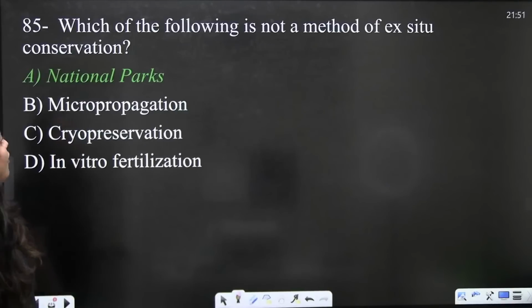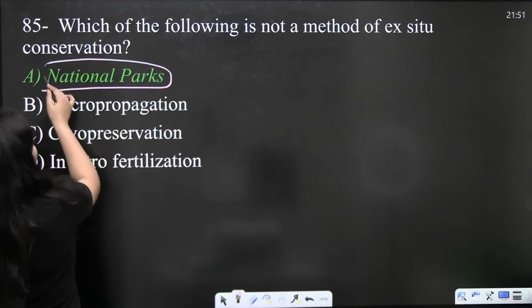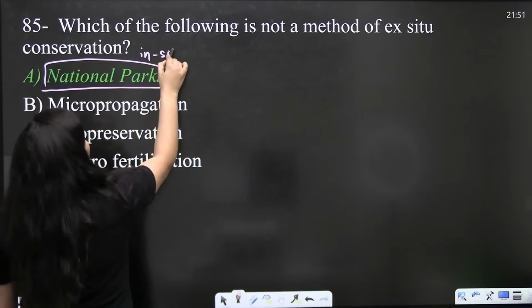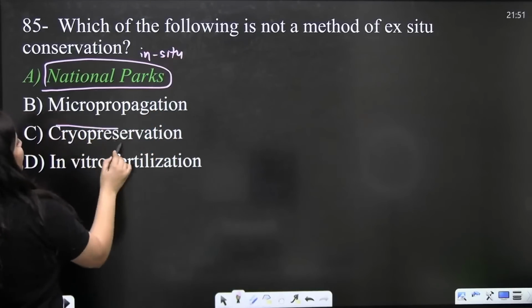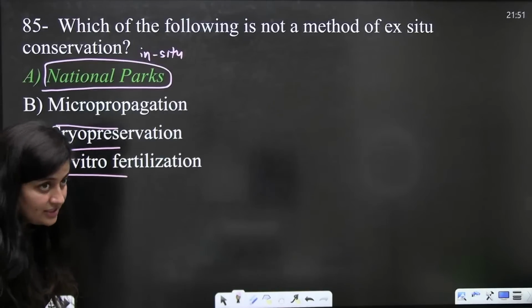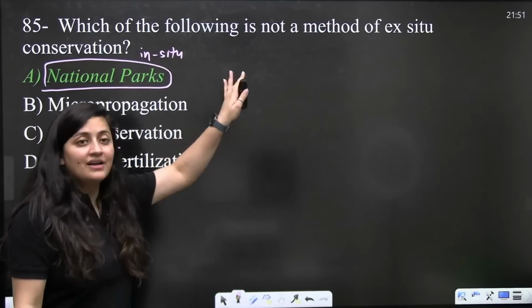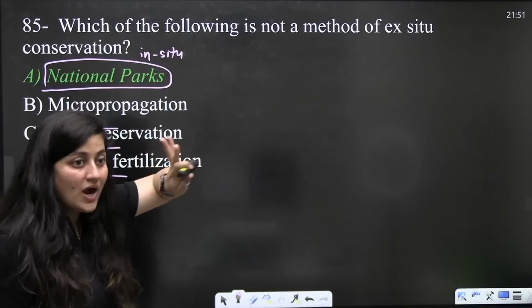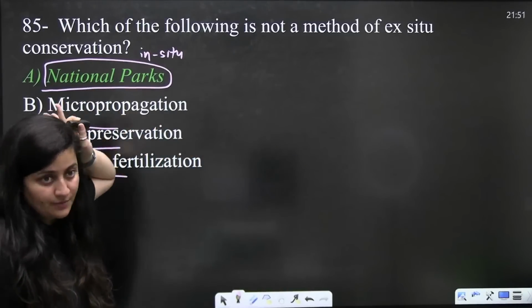Not a method of, obviously it is the national park. It is in situ, on-site conservation. Micropropagation, cryopreservation, in vitro fertilization, they all come under ex situ conservation, right? But national park is in situ conservation. Wildlife sanctuaries, in situ conservation.